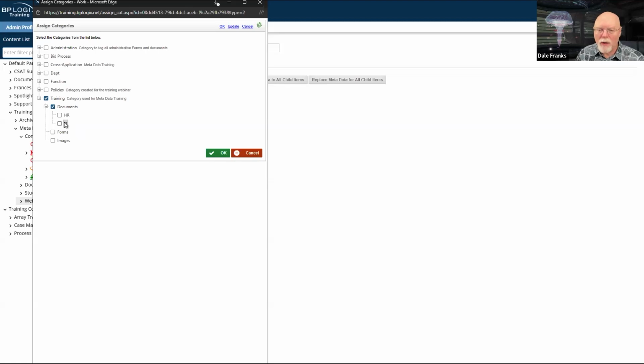So when I create the form, I don't know whether it is going to be an HR or an IT form. So I'm going to have to apply those categories at the individual instance level. But every form that I create will automatically be part of training and part of documents. It's just based on whether it's an HR or an IT form that determines how I'm going to set those fields whenever I create my form instance.